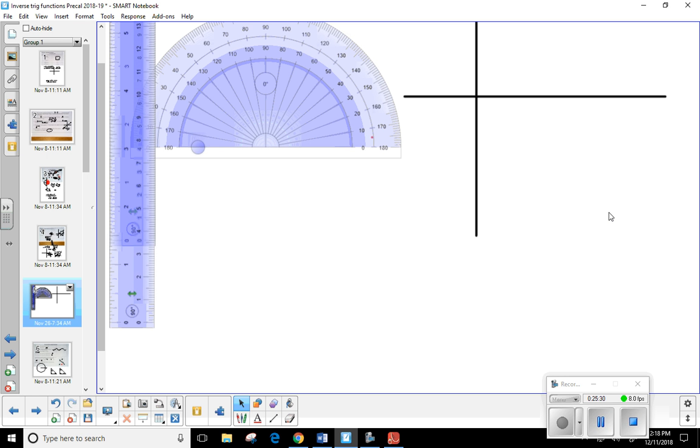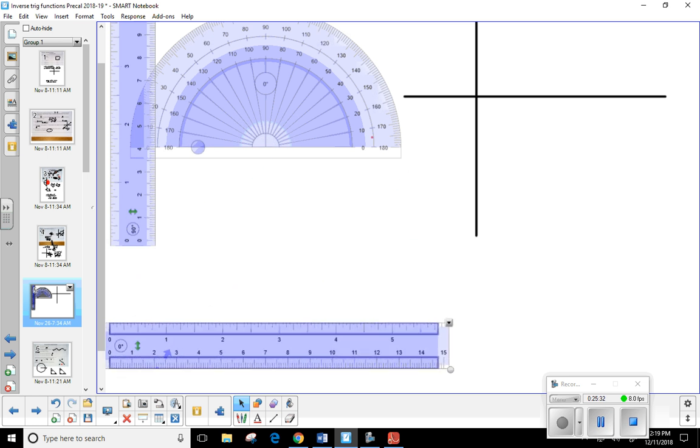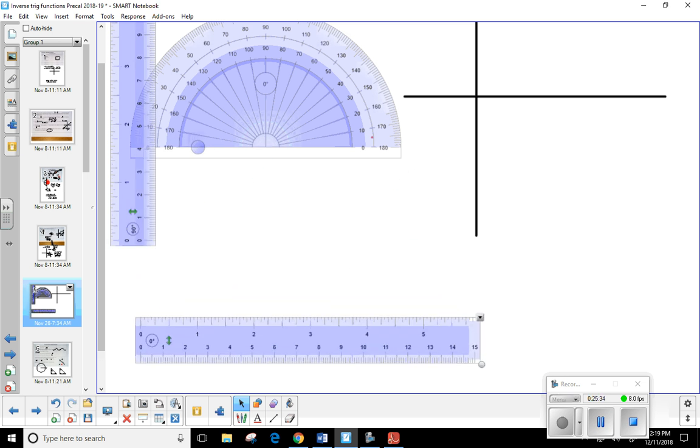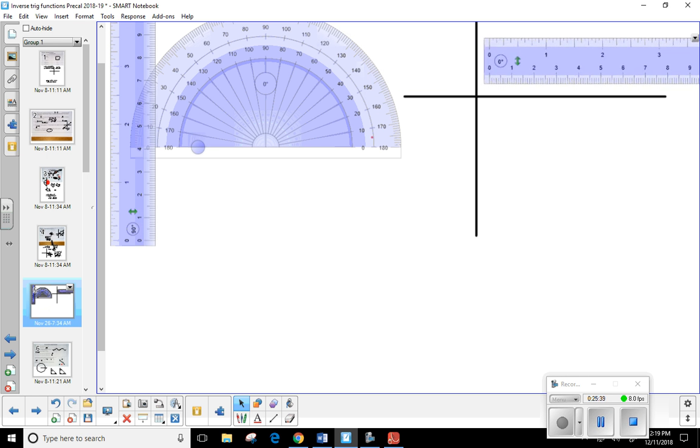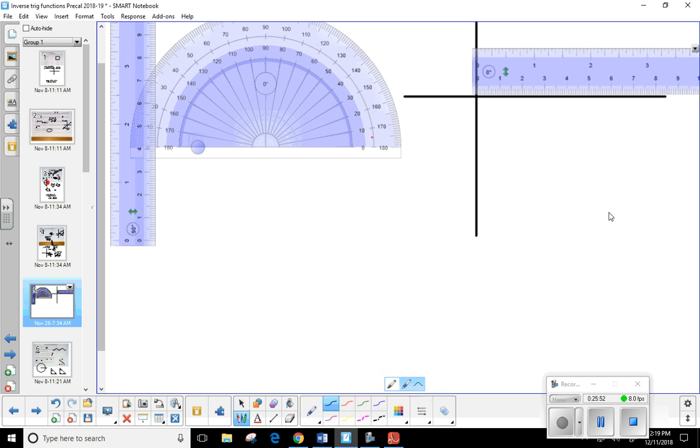Okay. So how many centimeters did I have to go to the right? Remember, it was 4. So I'm going to place, and you don't want to place the edge, right? You notice how there's a little bit of space before it starts counting? Where it starts counting is where you want to place it on your y-axis. So right there. So I want to go 4 to the right. So I'm going to make a mark right there. And now from that mark, how far down am I going to measure? I'm going to go ahead and measure down 3.